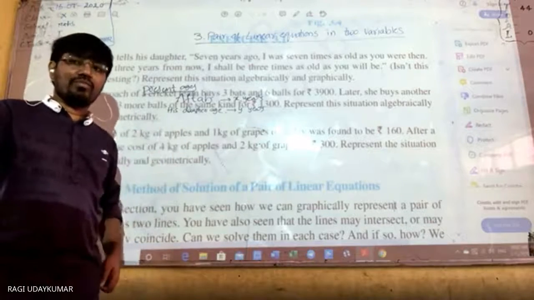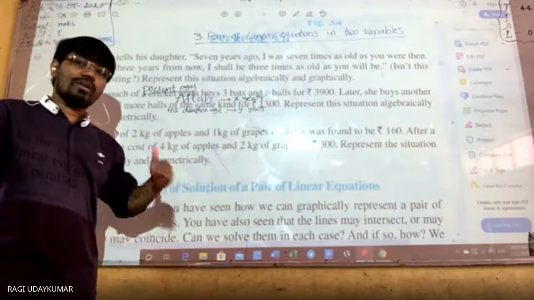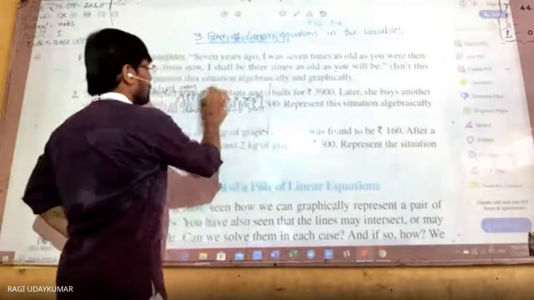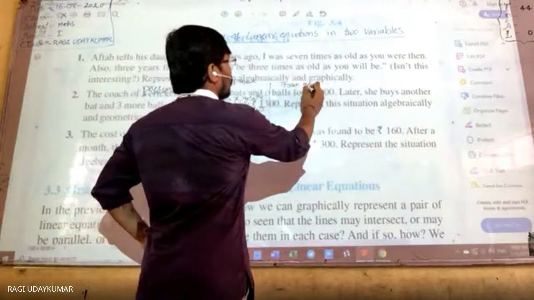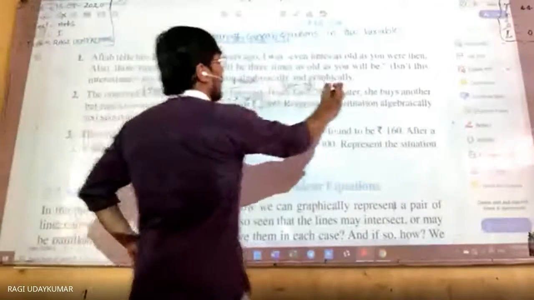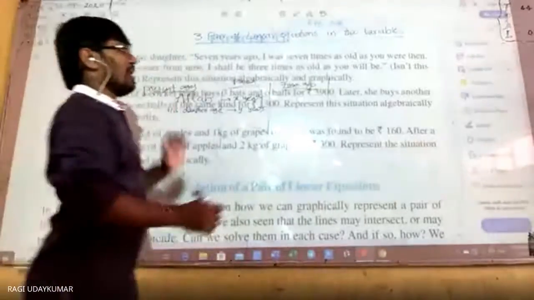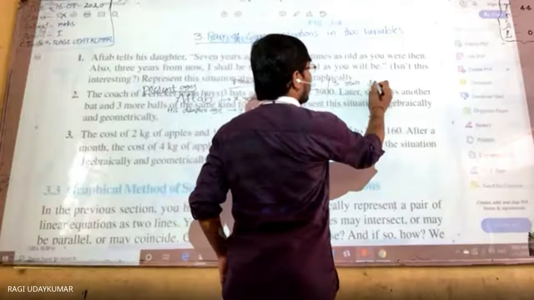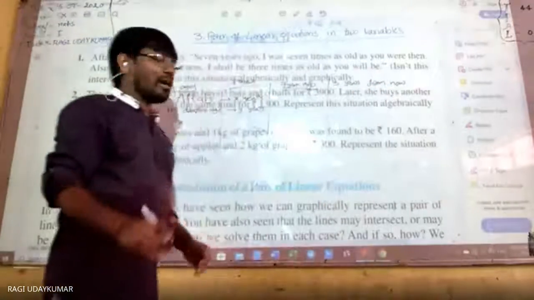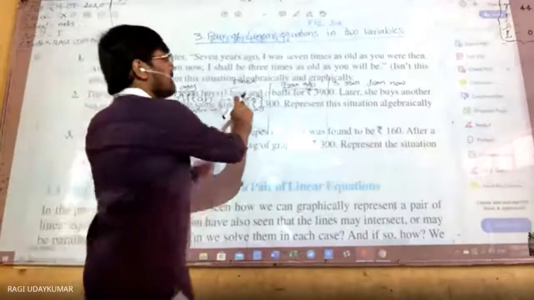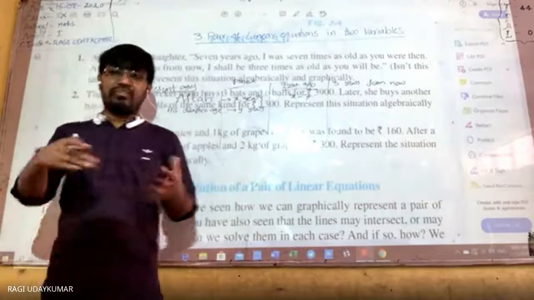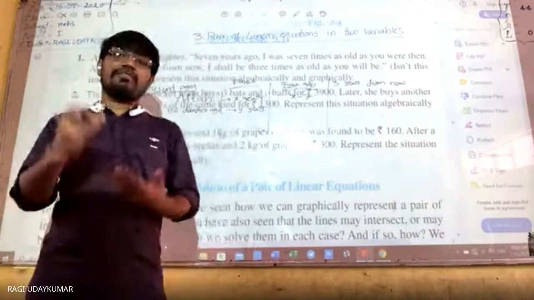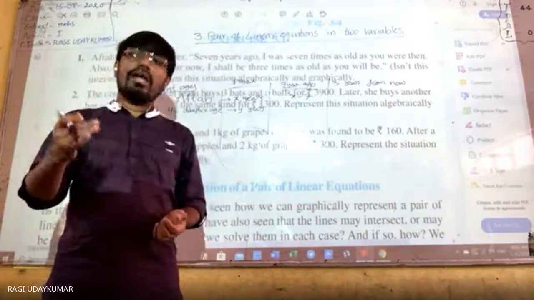Sir, x minus 7 and y minus 7. This is Aftab's present age, x. This is 7 years ago, and here it says 3 years from now. From now means from the present. So 7 years ago, Aftab's age will be x minus 7. Suppose my age is 35, then 7 years before would be 35 minus 7. So if my age is x, 7 years ago it would be x minus 7.